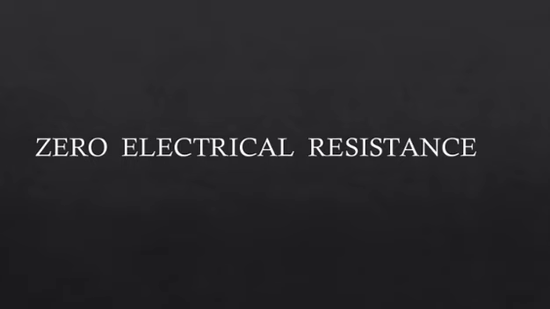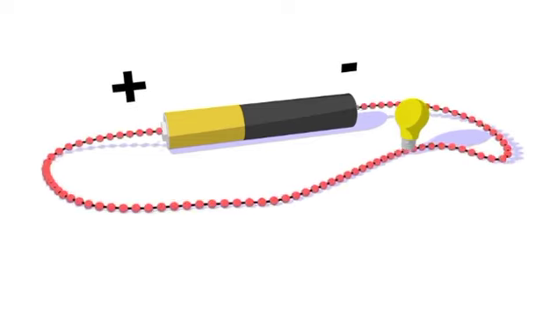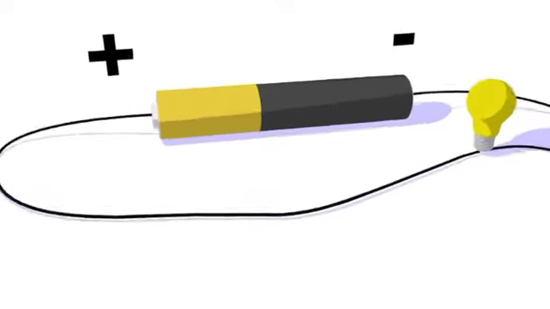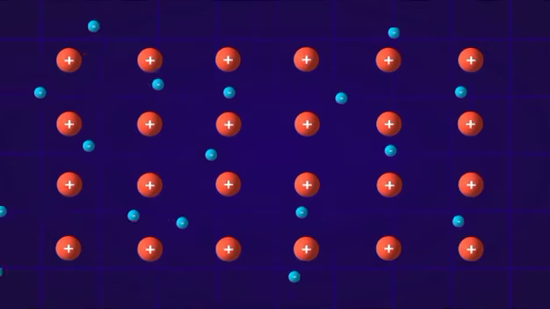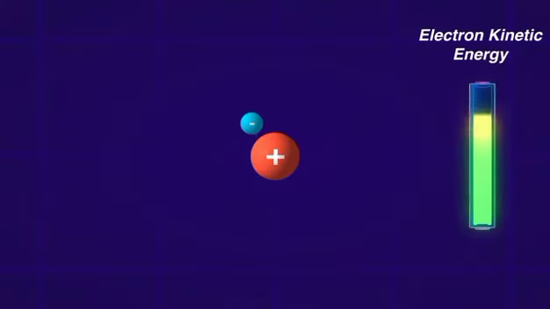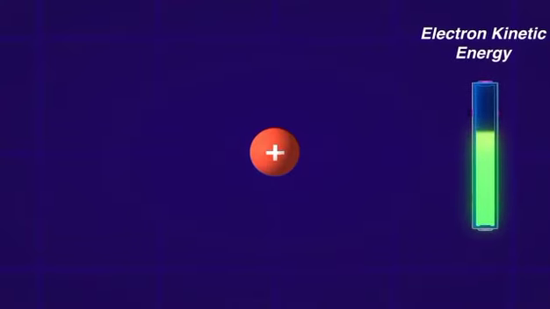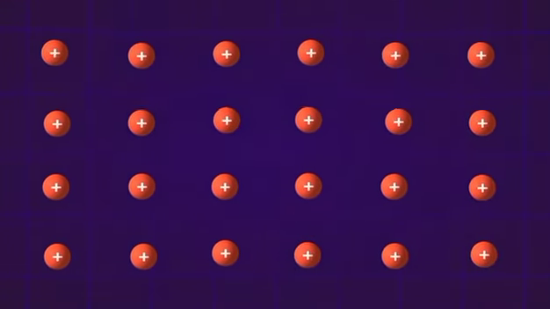Zero electrical resistance. In a normal conducting wire, let's say a copper wire, when current is passed through it, the electrons start to flow, but this flow isn't perfect. Occasionally, the electron will bump into one of the atoms, making the atom vibrate a bit harder. This vibration is the source of heat and is called resistance in conductors. But in the case of a cooled superconductor, it's different.